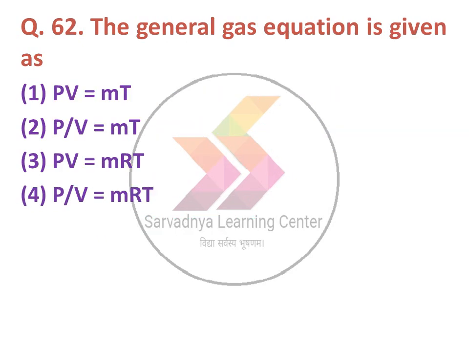Next question, the general gas equation is given as. Option 1 PV equal to MT, option 2 P upon V equal to MT, option 3 PV equal to MRT, option 4 P upon V equal to MRT. The correct answer is, we know the general gas equation is PV equal to MRT.